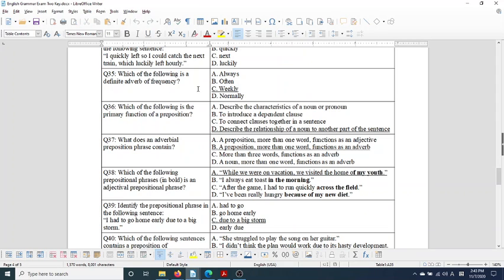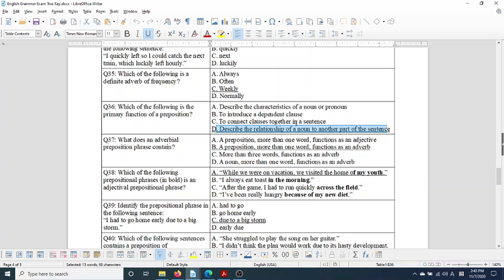Which of the following is a definite adverb of frequency? Weekly. So remember, definite means gives an exact amount of time. So here, weekly means once every week. That is a definite set of time. Which of the following is the primary function of a preposition? What's its main job? To describe the relationship of a noun to another part of a sentence, right? Noun to a verb, noun to a clause, something like that.